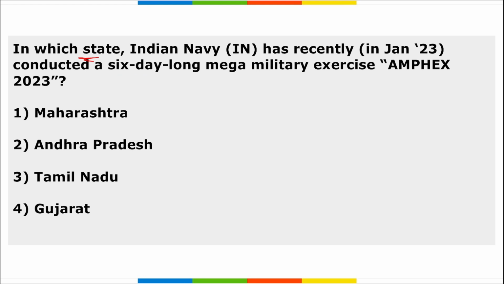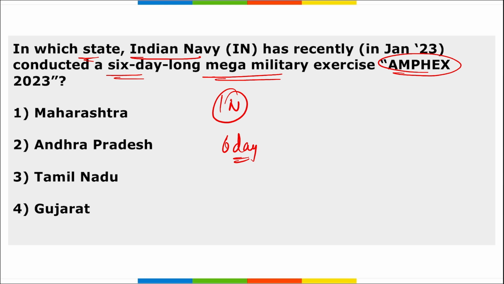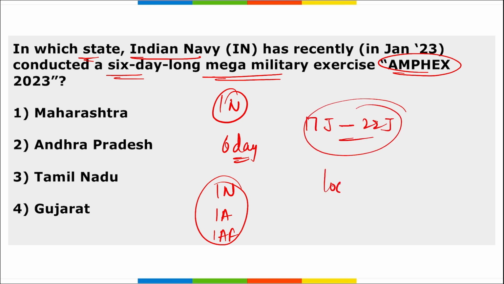Next, in which state has the Indian Navy recently conducted a 6-day long mega exercise, that is AMPHEX 2023. This AMPHEX was conducted by the Indian Navy. It was one of the largest biennial tri-service exercises in which the Indian Navy, Indian Army and Indian Air Force took part. This was held from 17th of January to 22nd of January, and the location where this exercise was held was Andhra Pradesh.